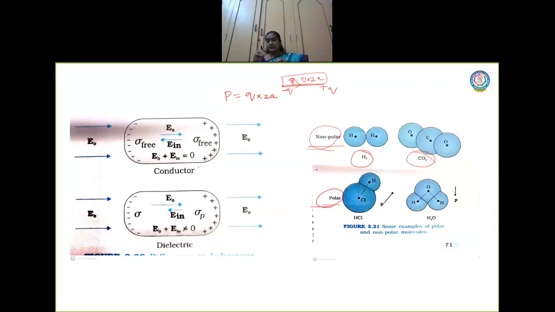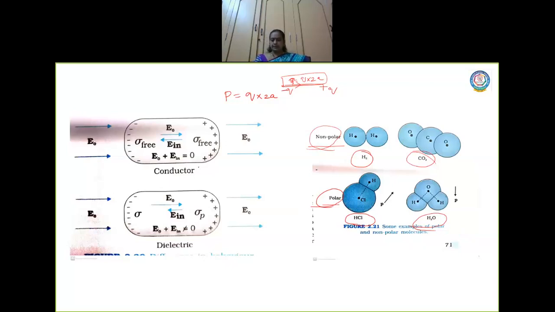In that sense, the positive and negative charges are separate, so they have a dipole moment. When the charges, minus and plus, are separated by a distance, you have what is called a dipole moment. So this is with respect to non-polar molecules and polar molecules. Some examples of polar molecules are HCl and the water molecule.